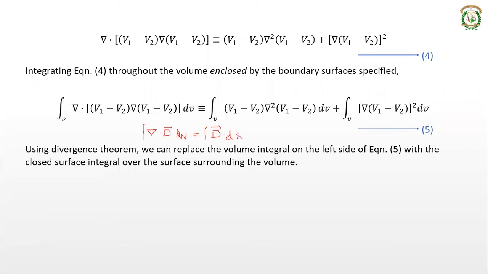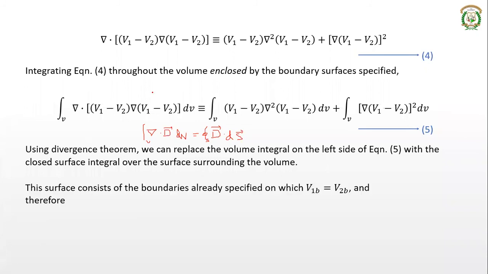So here on the LHS we have del dot d dv, something like that, right? So this is the closed surface integral of d with respect to s. This is the volume integral with respect to v. So this is del dot a vector with respect to v. This can be represented as the closed surface integral of this vector with respect to the surface s, right? So using divergence theorem, the volume integral on the LHS can be replaced with the closed surface integral over the surface surrounding that volume. That surface consists of the boundaries. That surface is actually the boundary surface, right?